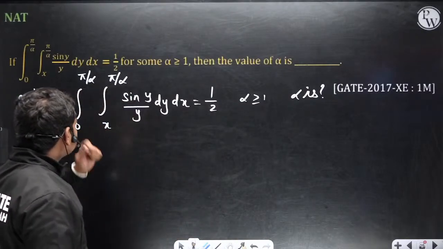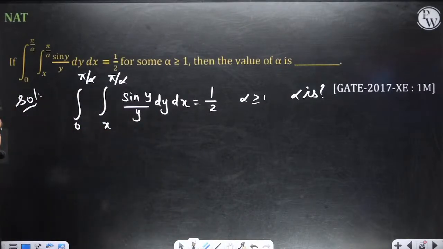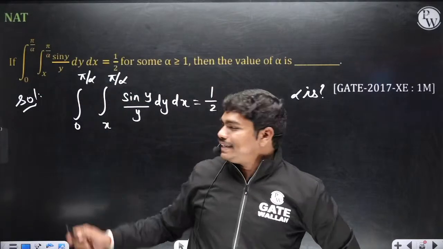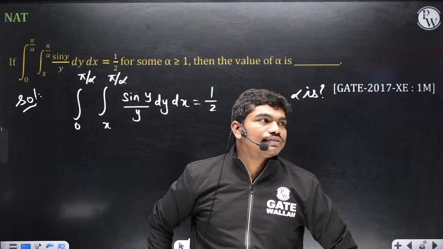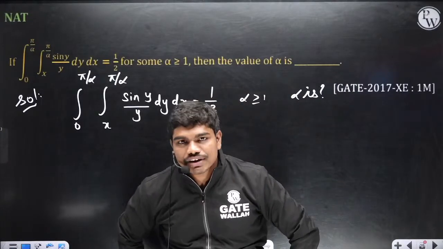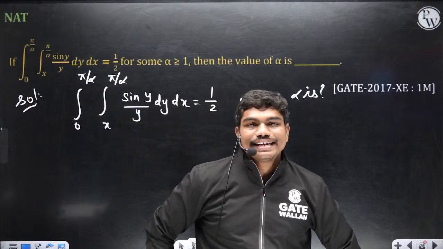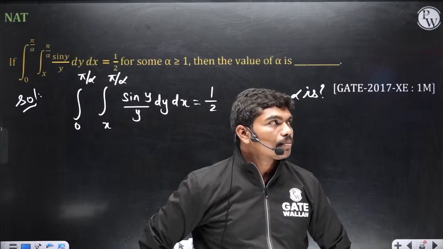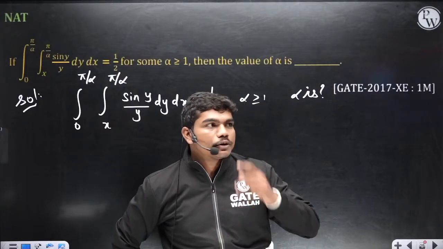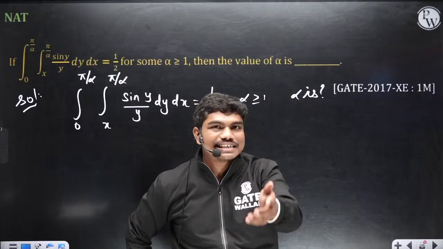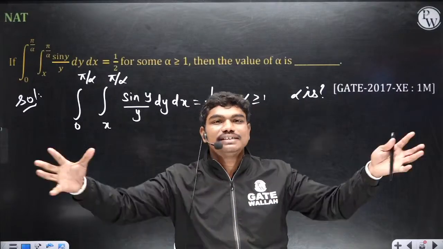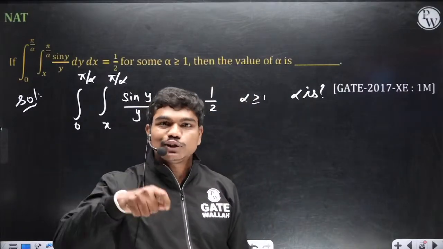Look, what is this question? Integral 0 to pi by alpha, integral x to pi by alpha, sin y by y dy dx. First of all, tell me one thing, integration of this function is easy or difficult? When you have integral sin y by y, is this integration difficult or easy? Difficult, because you cannot directly integrate sin y by y. You might have tried it. Many people might have observed that the integration becomes very lengthy. So we will do one thing, change of order of integration.